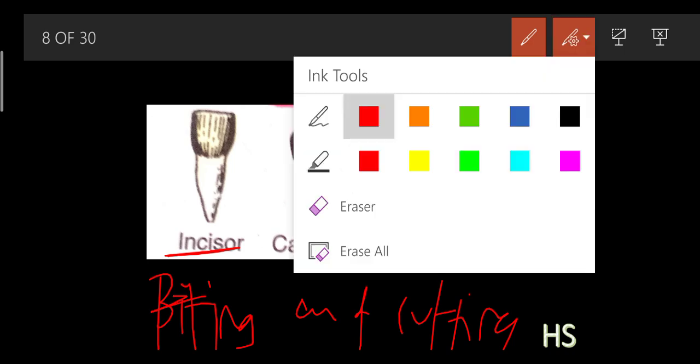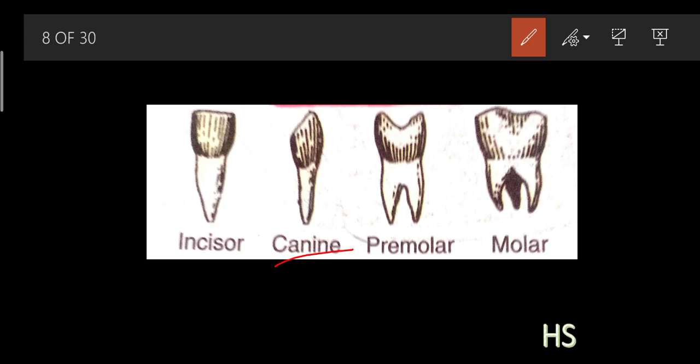What is the function of the canines? The function of the canines is holding and tearing. Basically the canine works for the tearing part. See, suppose you have a wafer packet, or a packet of Kurkure. Many times it does not tear off with your hands. So you hold one side of the packet and try to pull it so that the wrapper can easily tear. That is why canines are called the tearing teeth. They help in holding and tearing of the food.